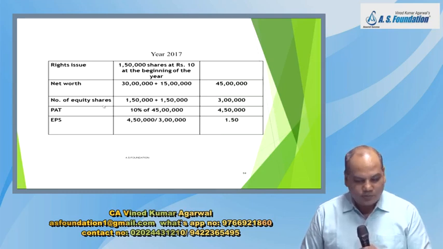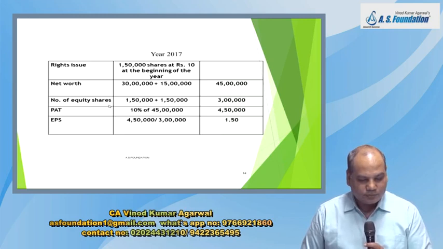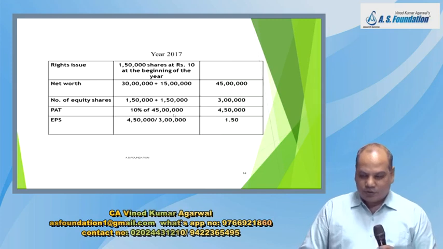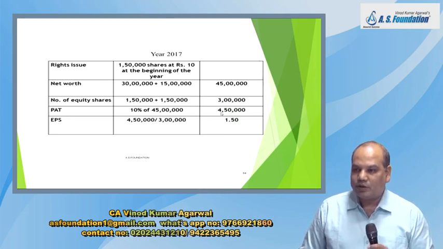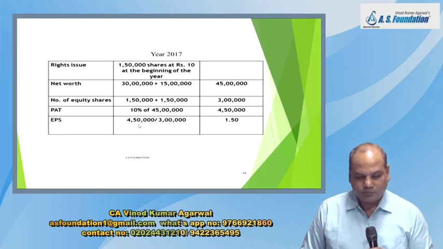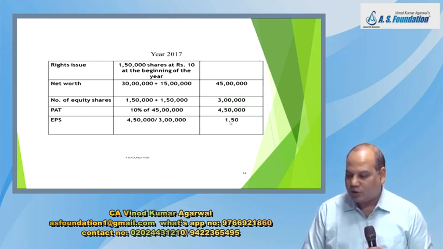Next line, write down number of equity shares: 1,50,000 plus 1,50,000, 3 lakh. Profit after tax is 10% of 45 lakh, is 4,50,000. EPS will be 4,50,000 divided by 3 lakh, 1.5. Anything wrong in this calculation?